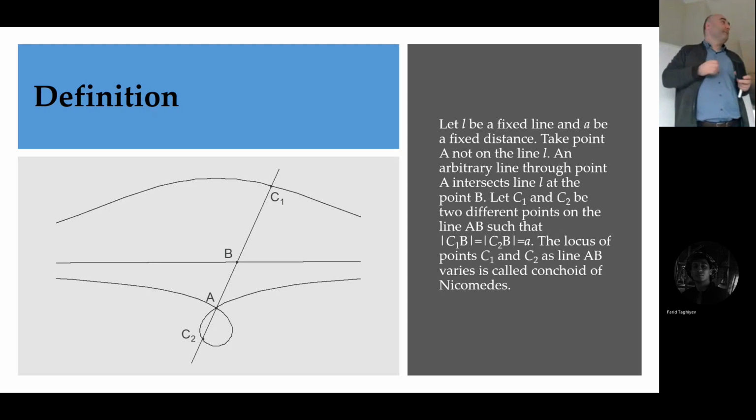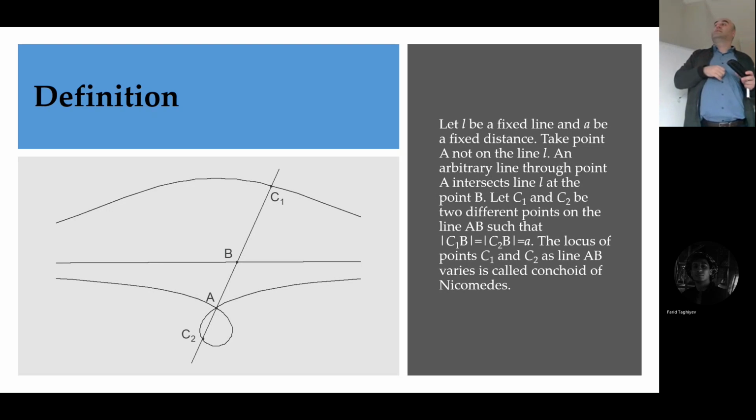We choose A, we choose BC1. A is fixed, the line is fixed, and BC1 is constant. When you rotate this line from A, B changes along the horizontal line, so AB will change, but you keep C1 at such a distance. BC1 is kept constant.